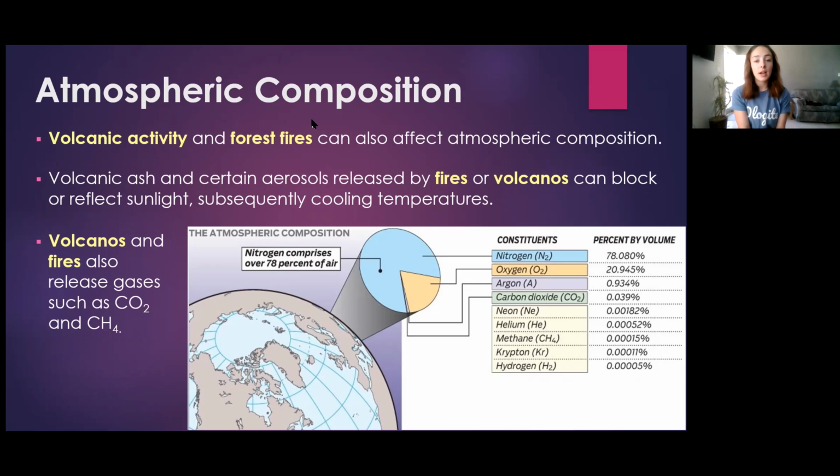And lastly, in terms of atmospheric composition, we'll go over volcanic activity and forest fires. Volcanoes and forest fires can release volcanic ash and certain aerosols that can block or reflect sunlight, subsequently cooling temperatures. However, volcanoes and fires can also release gases such as CO2 and methane, therefore warming temperatures. So there are very complex pathways of which volcanic activity and forest fires can affect the atmosphere and therefore the climate.